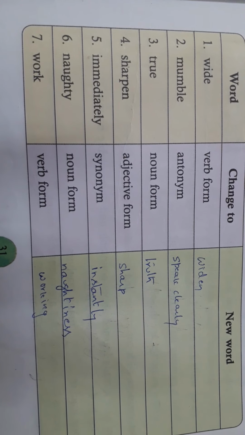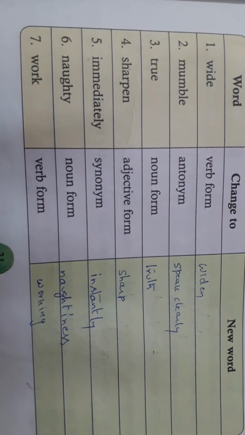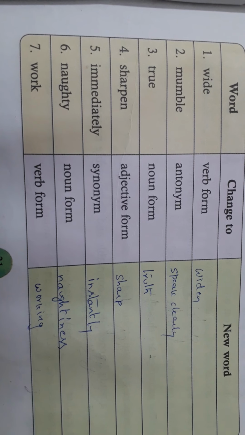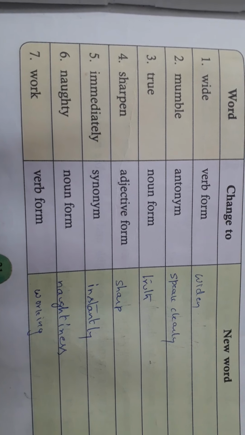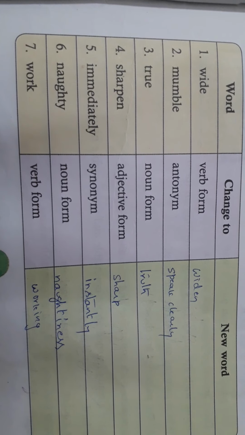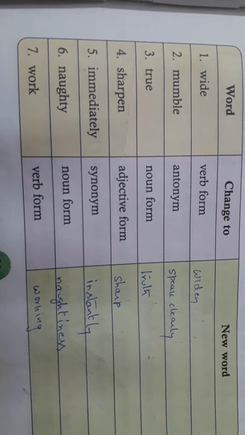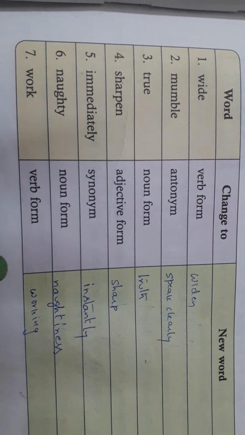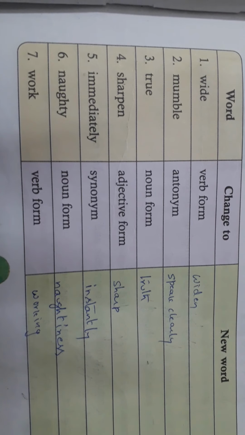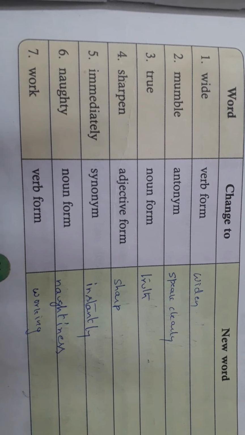Worked, right? Many times work can also be used as a verb form, and work can also be used as a noun. Suppose I ask, have you done that work? That means here it is a noun form. This plan is not working.